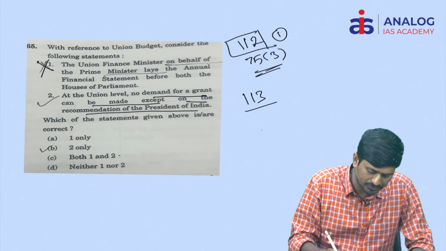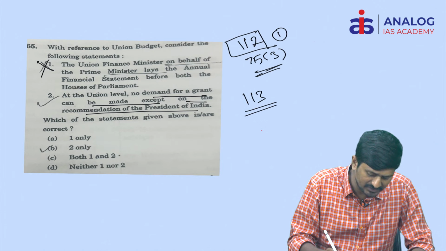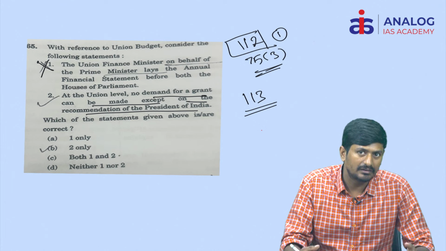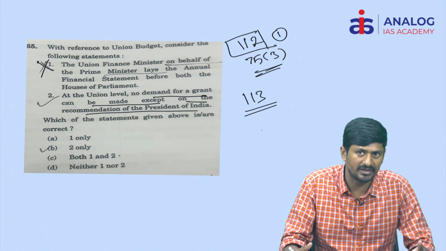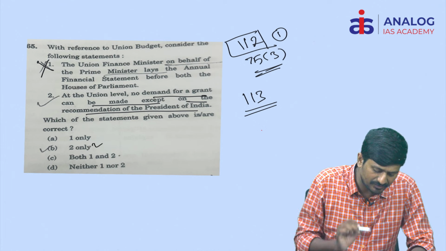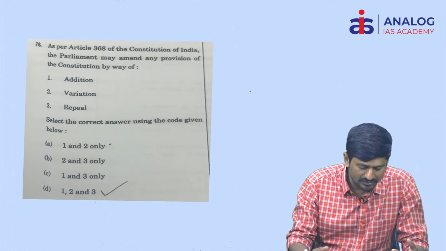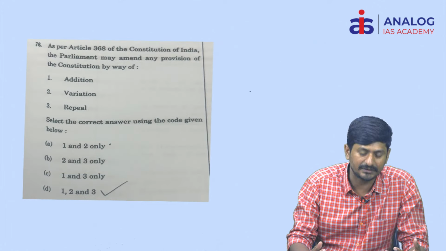Actually this is true, because Article 113 says that even on the demand for grant, the presidential prior assent is required. So the second statement is correct. So the right answer is B.